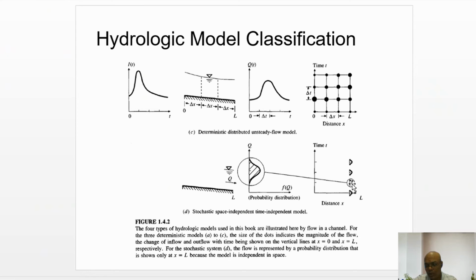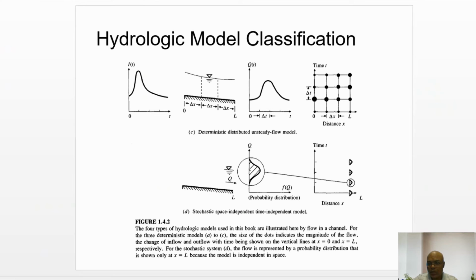Also the size of the probability distribution is the same along the length direction, that means it is constant. So that is space independent. So this is all about hydrological model classification.